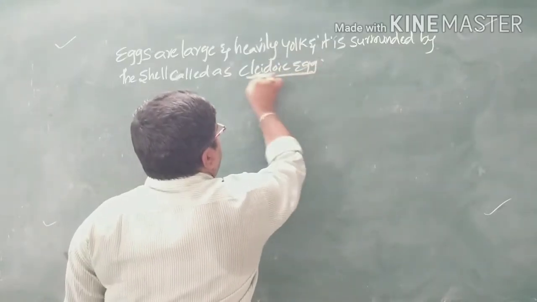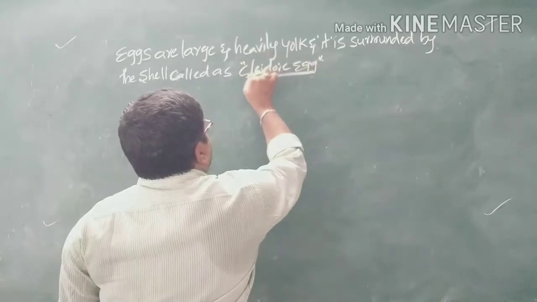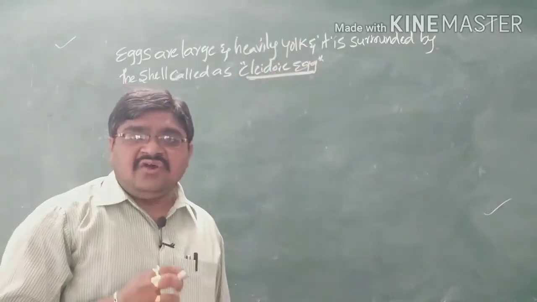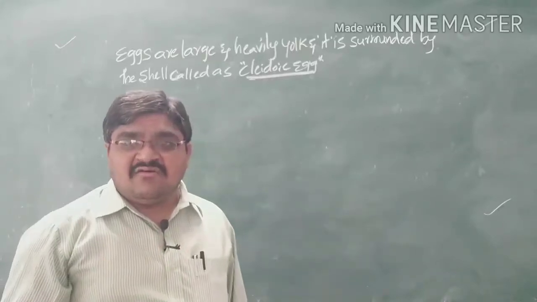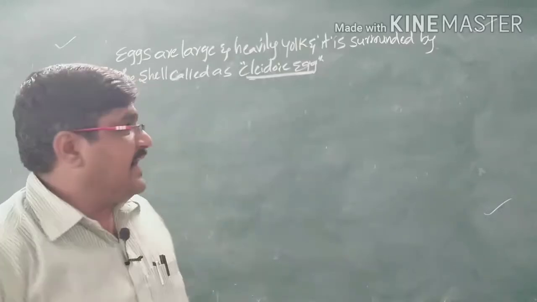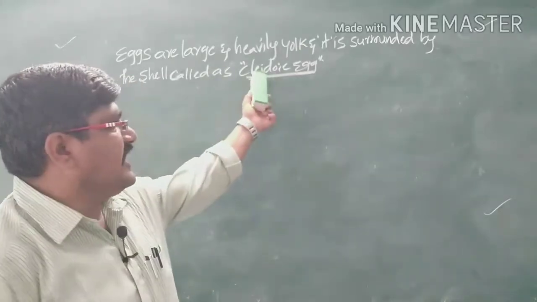So what are cleidoic eggs? The egg is surrounded by a large, hard calcium carbonate shell. Such types of eggs, we can call them cleidoic eggs.